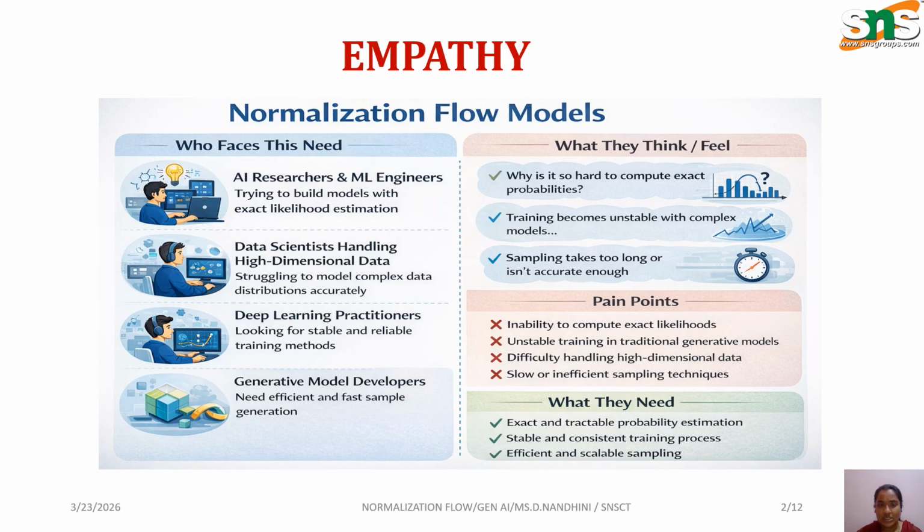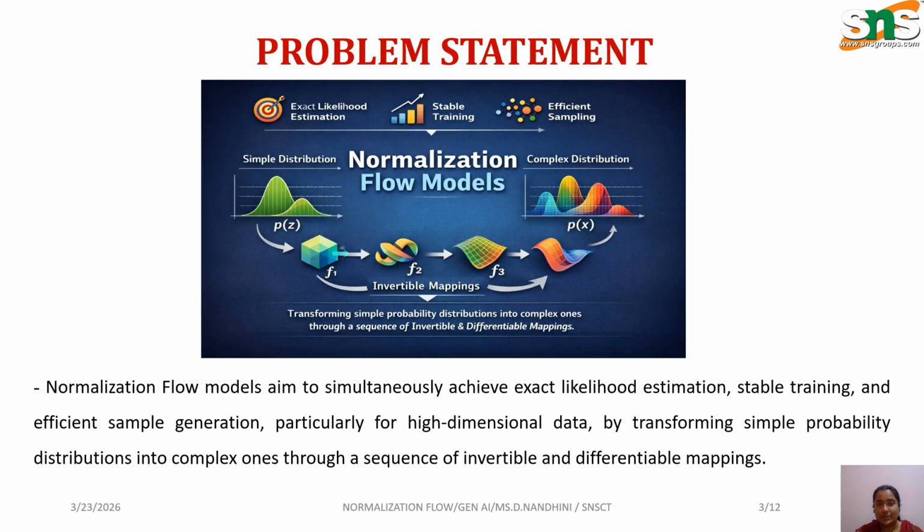These are the distributions that we are seeing. So AI researchers and ML engineers, data scientists handling high dimensional data, deep learning practitioners, and generative model developers. So why we need this is two pain points: how they extract, how stable they are, and how efficient and scalable. So this is the problem statement here.